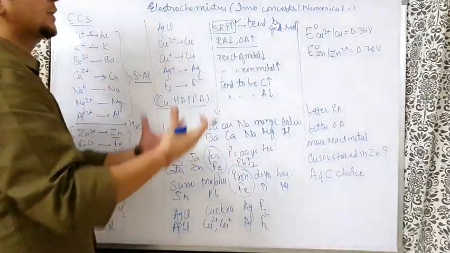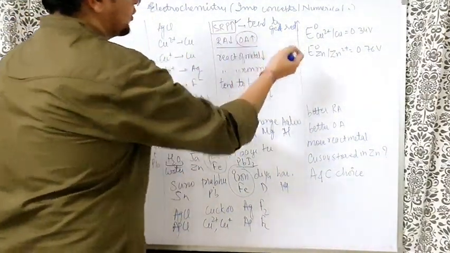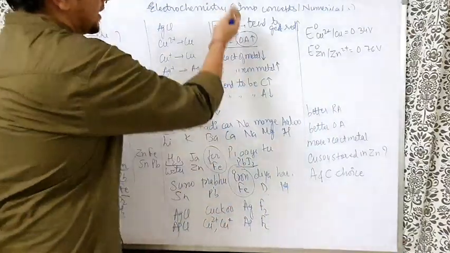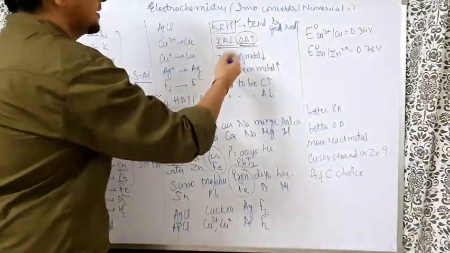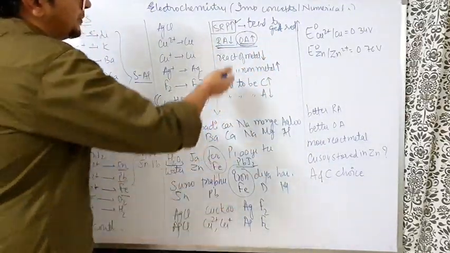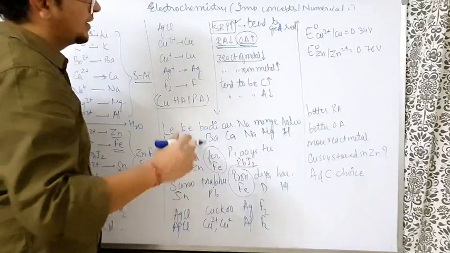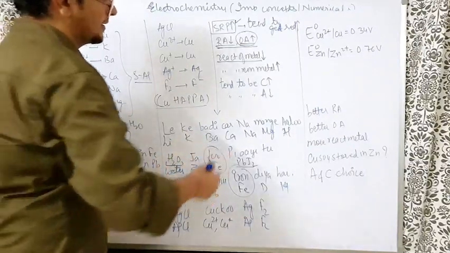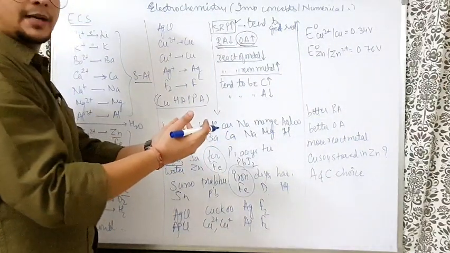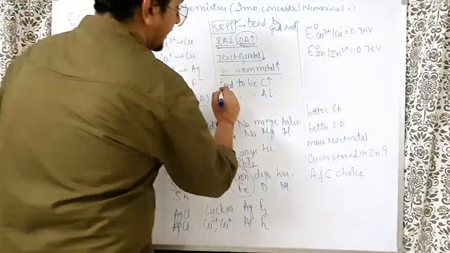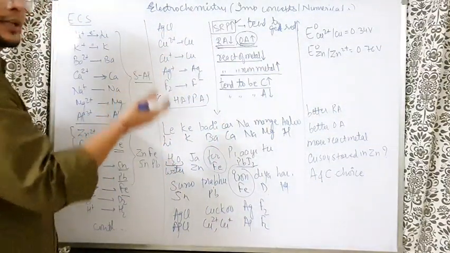So if the tendency to get reduced is more, he will get reduced, so he will prefer to act like an oxidizing agent. So if the SRP is more, oxidizing agent tendency is more, and naturally reducing agent tendency will be less. If more SRP is there, reactivity of metal is less. Reactivity of metal will be lesser, but reactivity of non-metal will be more. Tendency to be cathode is more.